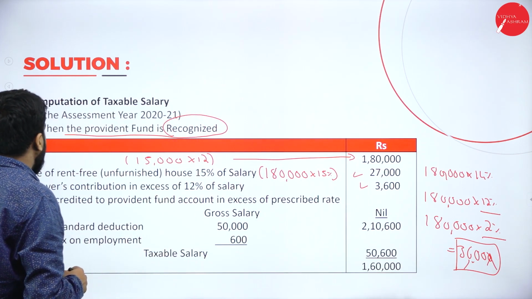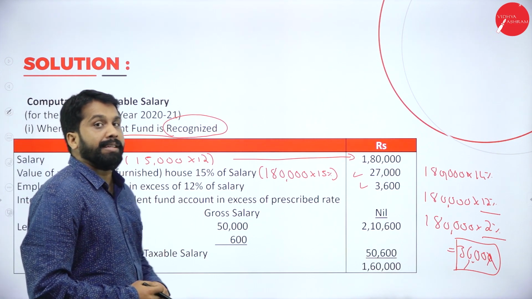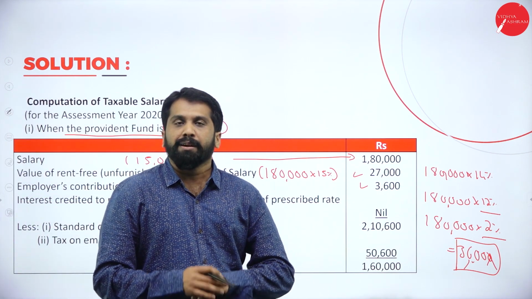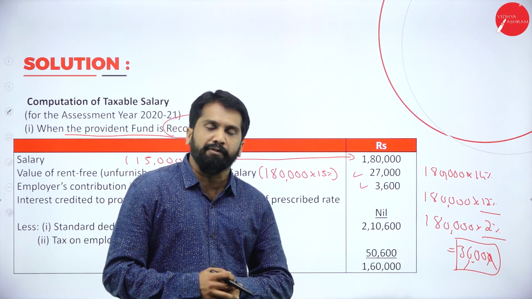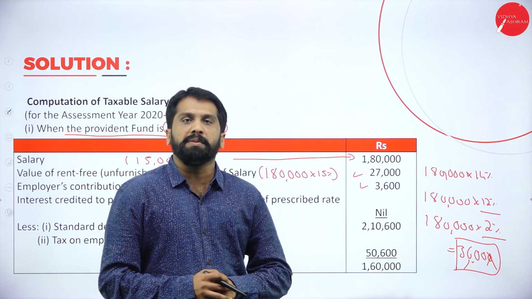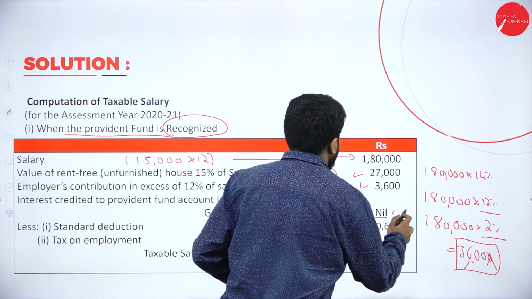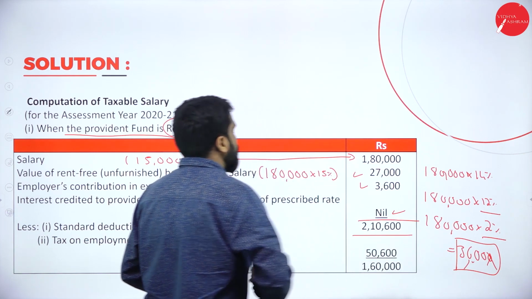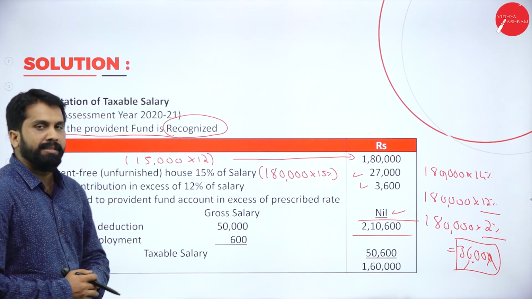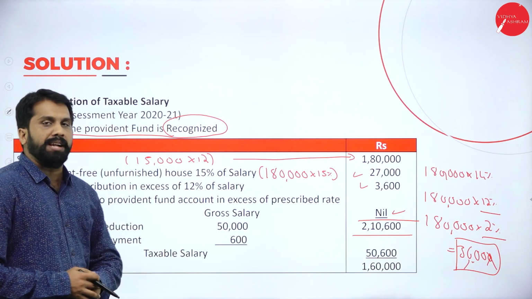Now, interest credited to Provident Fund. How much interest is given? 9.5%. What is the limit? 9.5%. Is there anything excess? No. So, how much do we have to consider? 0. Now, interest part will be 0. Add everything, you will get 2,10,600.